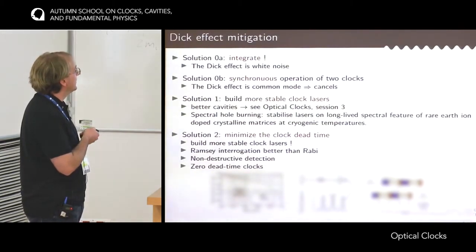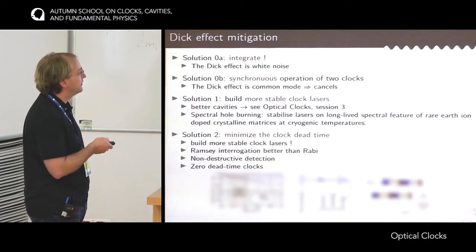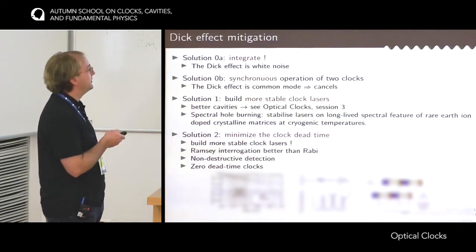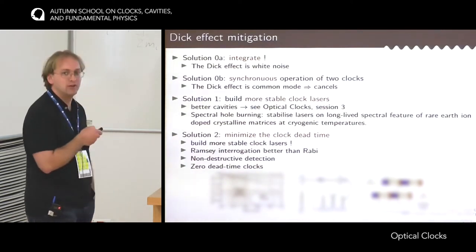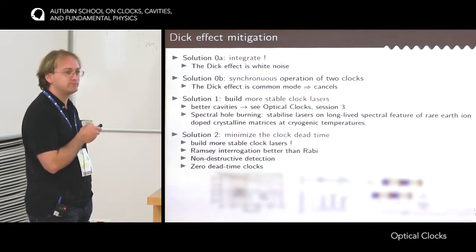Okay, and the last idea is to implement zero dead time clocks. So if you have two clocks, that has been done at NIST with the two ytterbium clocks. If you have two clocks and interrogate them in an interleaved way, so while the atoms are prepared on one clock, the clock laser is probed with Ramsey interrogation on the other one. Then with these two clocks, you would effectively build a clock that has zero dead time, and so you would get a very good stability if compared to another zero dead time clock.